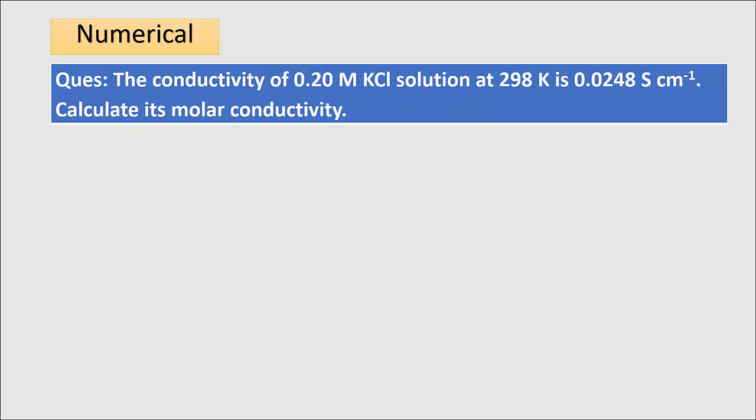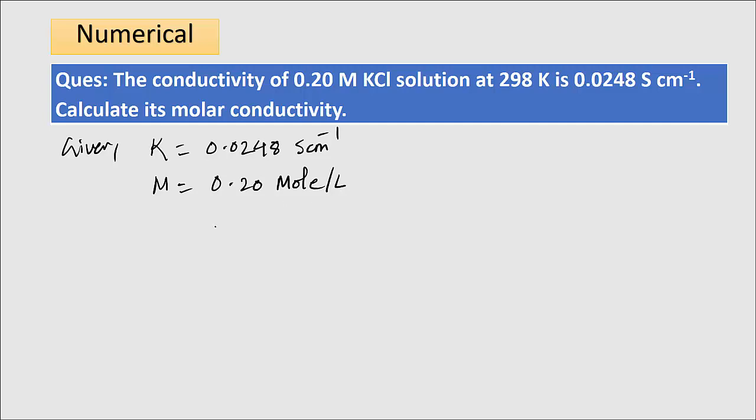Next, the conductivity of 0.20 molar KCl solution at 298 Kelvin is this. Calculate its molar conductivity. What is given? Conductivity, this is kappa, which is 0.0248 Siemens centimeter inverse. And the molarity is 0.20 mole per liter. So what I need to find is lambda m, the molar conductivity.